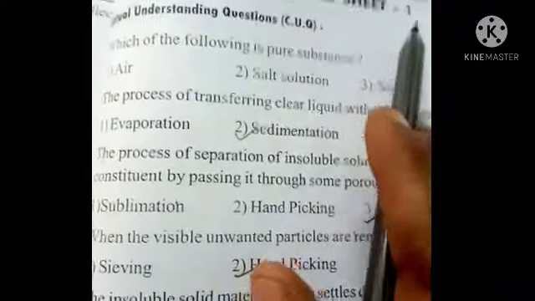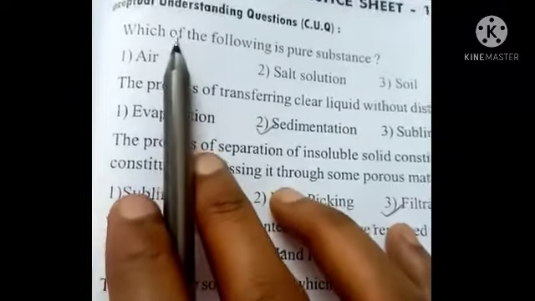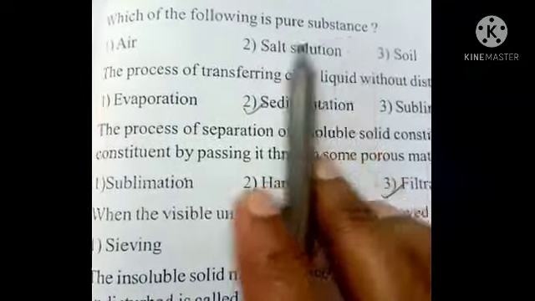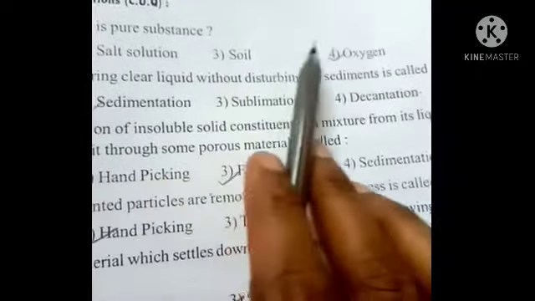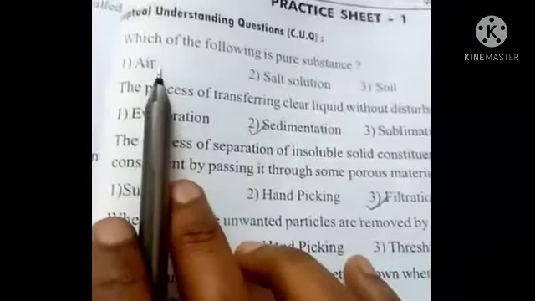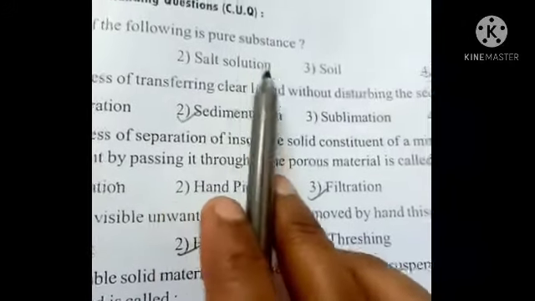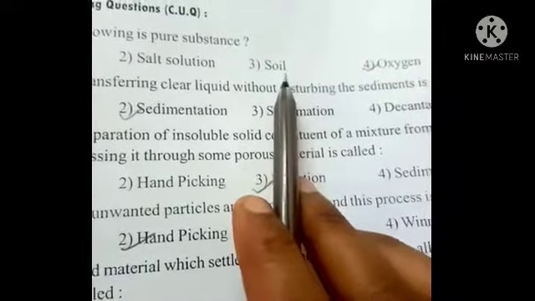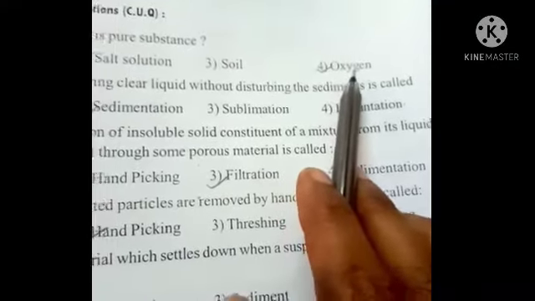Practice sheet 1, conceptual understanding questions. First one, which of the following is a pure substance? Air, salt solution, soil, oxygen. Air is a mixture of gases. Salt solution means salt and water solution. Soil is also a mixture of all layers. Oxygen has only oxygen molecules, that is the pure substance.